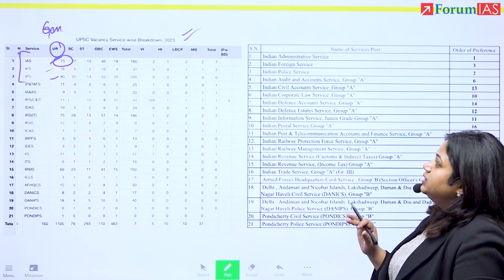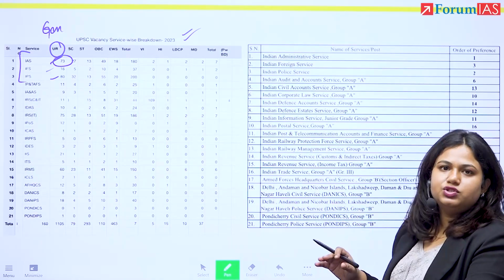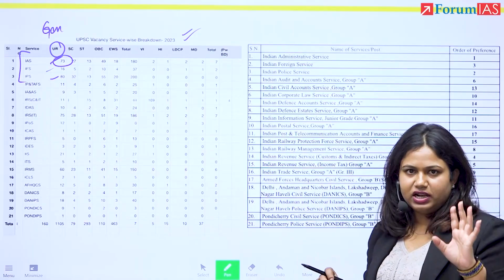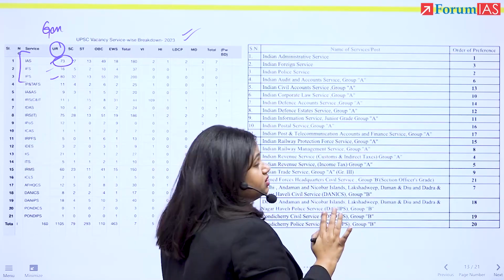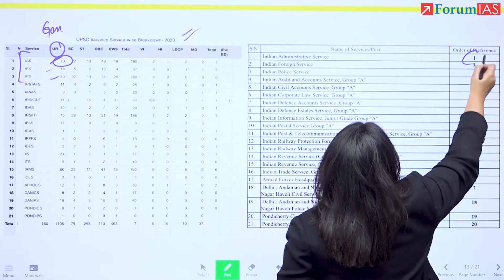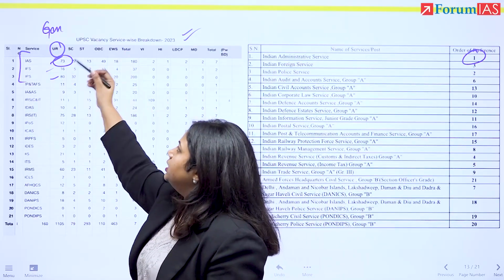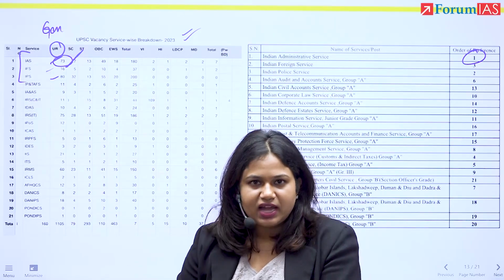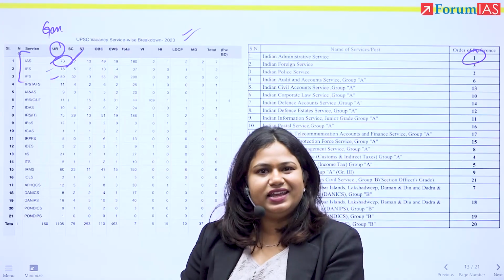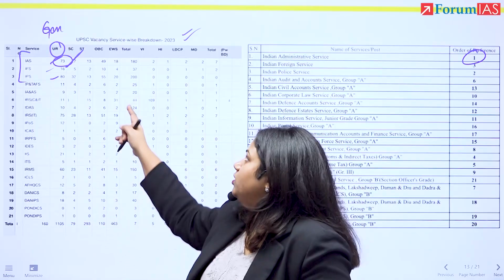Now, say for example, you're the sort of person who wants to get IAS in their service allocation, right? You will put IAS as 1. I'm calling this the general template of filling the service allocation. For you to get IAS as 1, there are only 73 seats. If there are only 73 seats and everybody is putting their first priority to be IAS, top 73 students will get IAS, right? This means that under general category, you will want a rank of around 70-75 to ensure that you're going to get IAS, right?